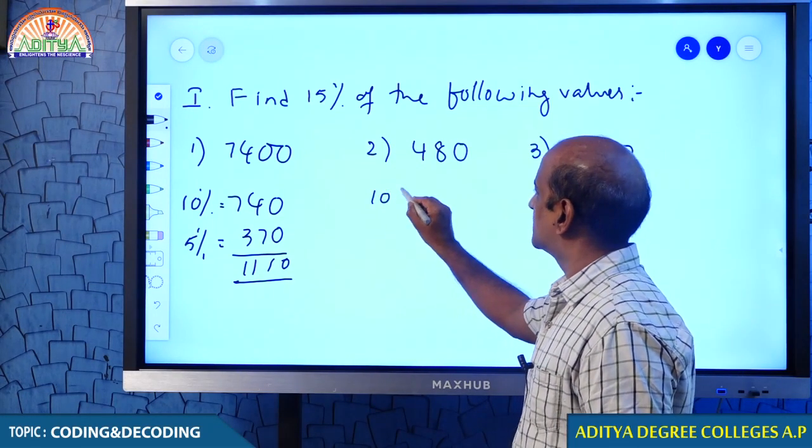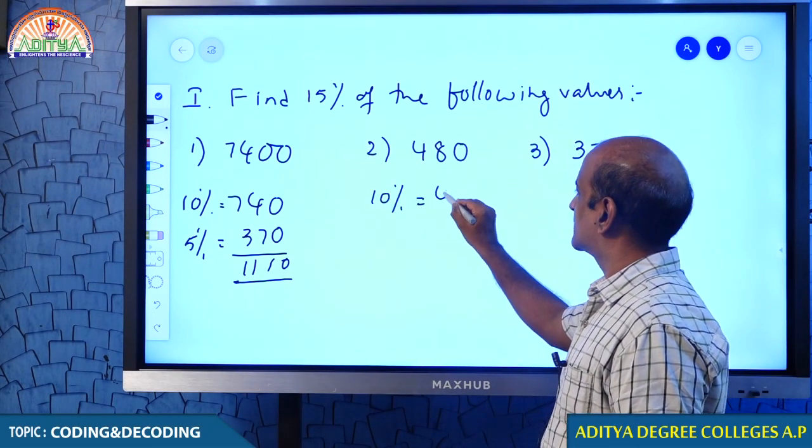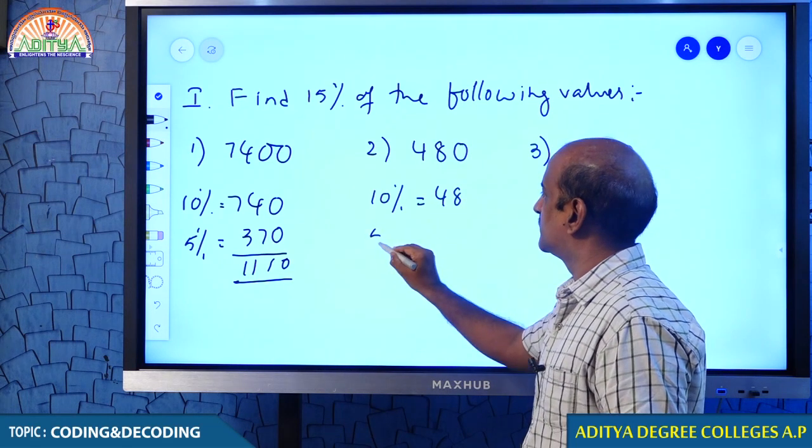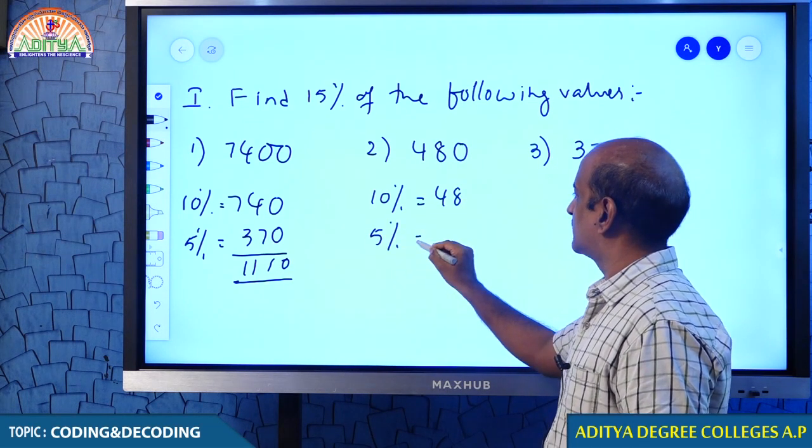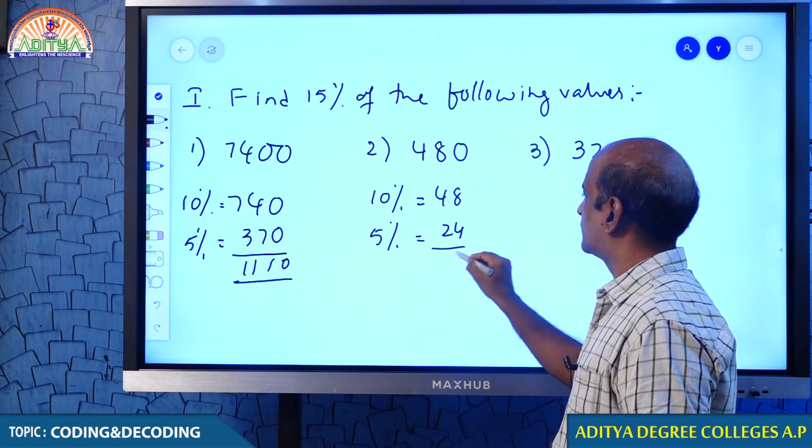Come on, student. How much is 10% of 480? 10% is 48. When you are confident of 10%, you can get 5%, that is 24.